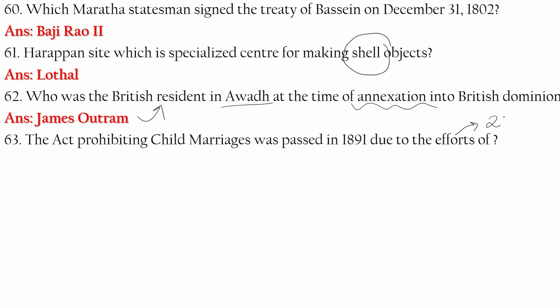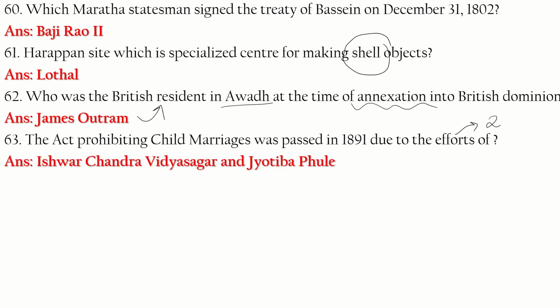The Act prohibiting child marriages was passed in 1891 due to the efforts of two people, Jyotiba Phule and Ishwar Chandra Vidyasagar. Only because of their efforts was an act prohibiting child marriages passed in 1891, due to the efforts of Ishwar Chandra Vidyasagar and Jyotiba Phule.